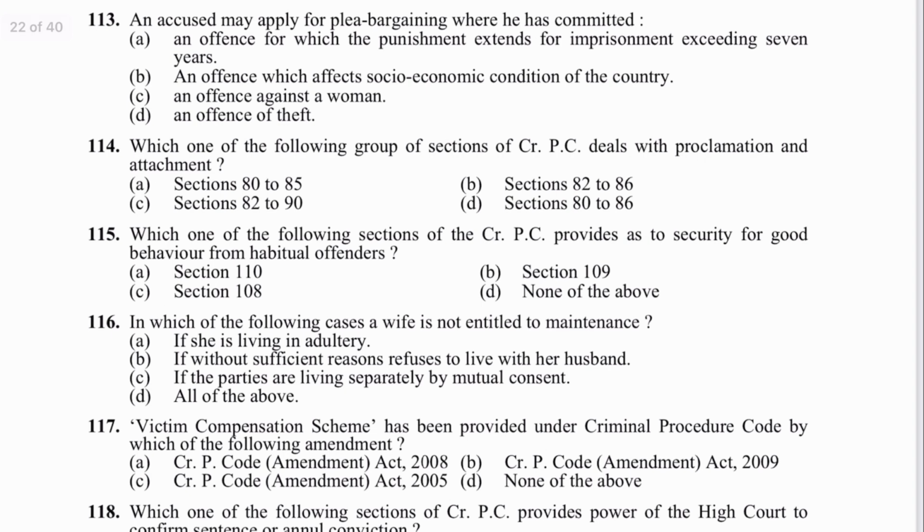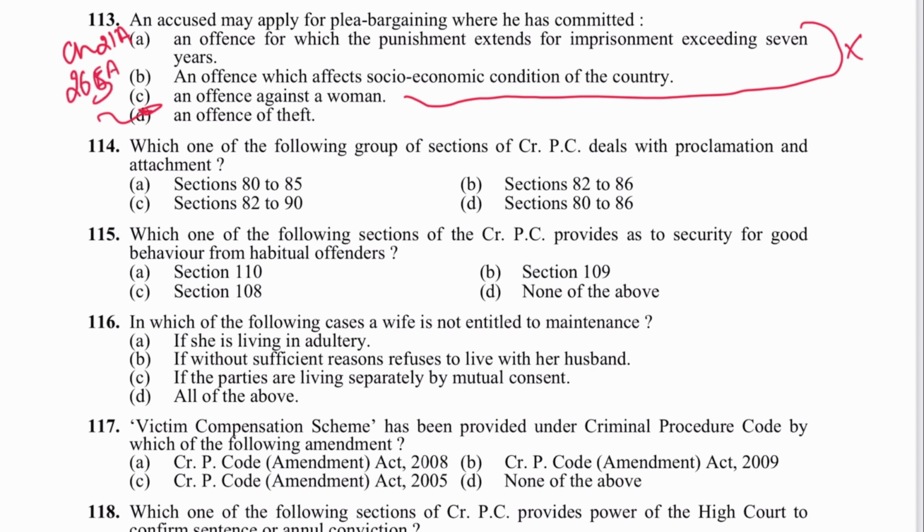Next is 113. An accused may apply for plea bargaining where he has committed an offense for which the punishment extends to imprisonment exceeding 7 years, which affects the socio-economic condition of the country, or an offense against women. Okay, so in these three cases he cannot; what he can do is plea bargaining in an offense of theft. D is the answer. And where is plea bargaining mentioned? Chapter 21A, Sections 265A to 265L.